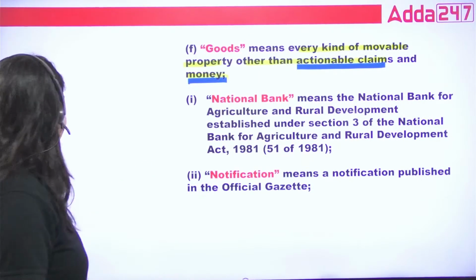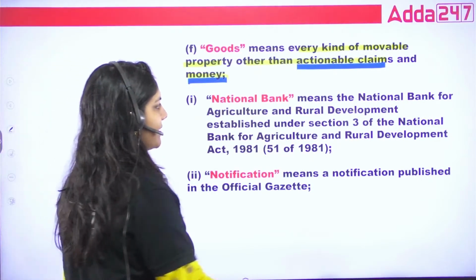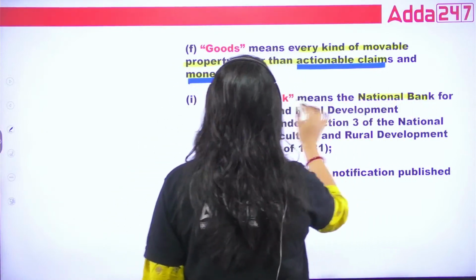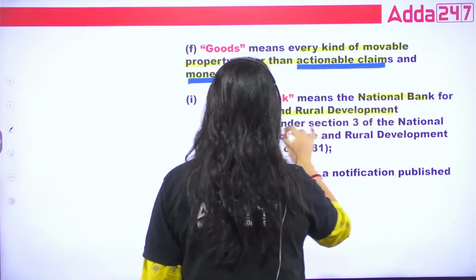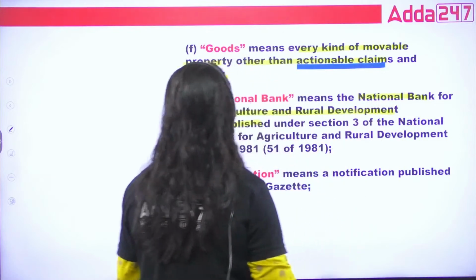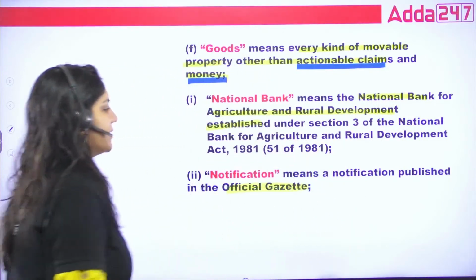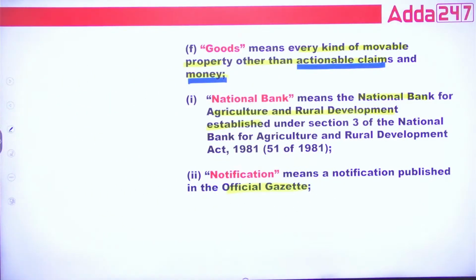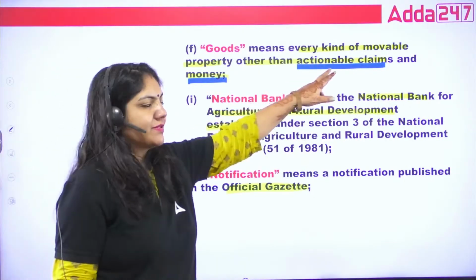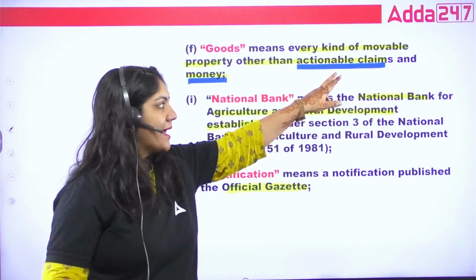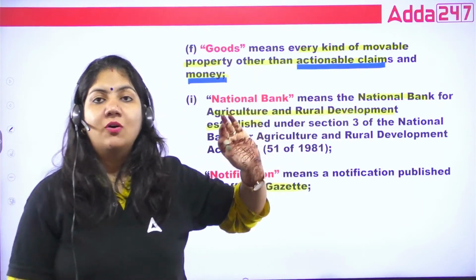What is National Bank? The National Bank basically means the National Bank for Agriculture and Rural Development established under this act, notification that is given in the official gazette. What is actionable claim? That is written in the Transfer of Property Act. Actionable claim basically is a claim on the unsecured debt, that is called actionable claim.